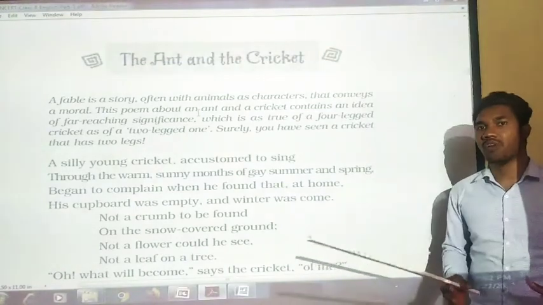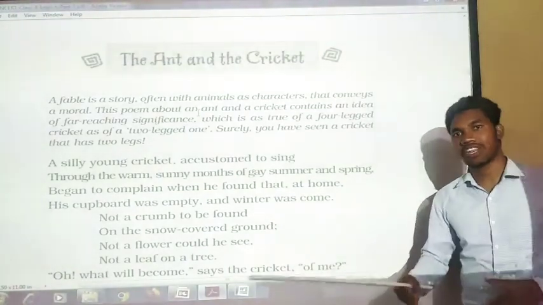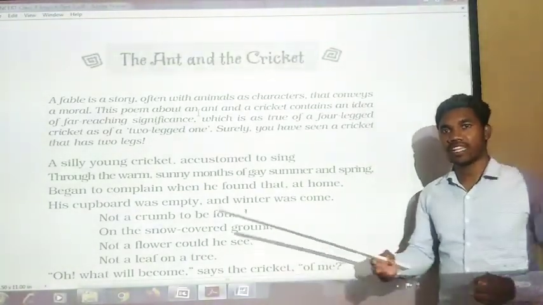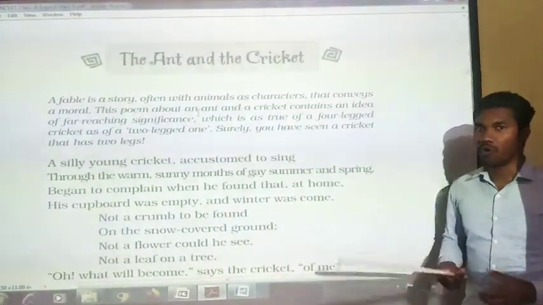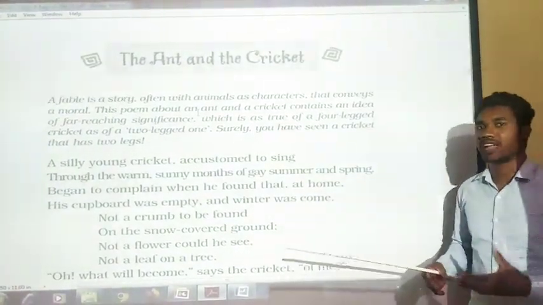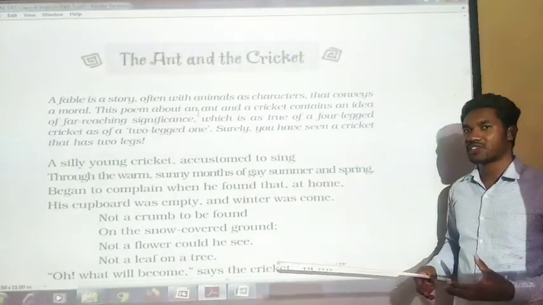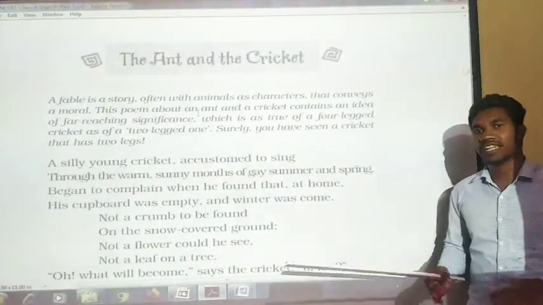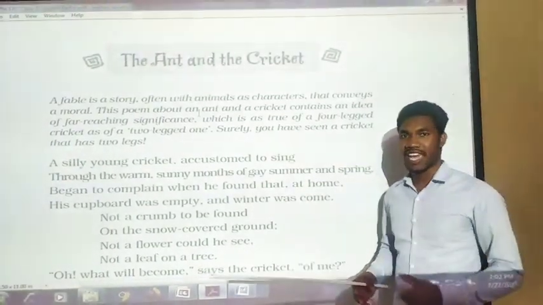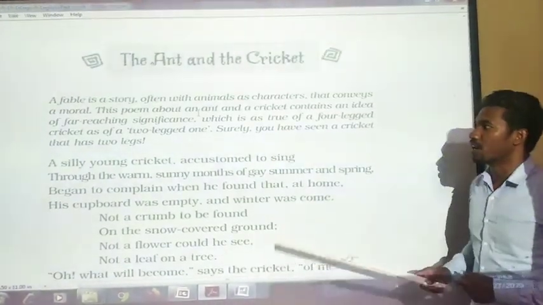And there is a moral; the story gives us some morals, or we have to learn something from the story. So that is a fable, with animal characters and with a moral.